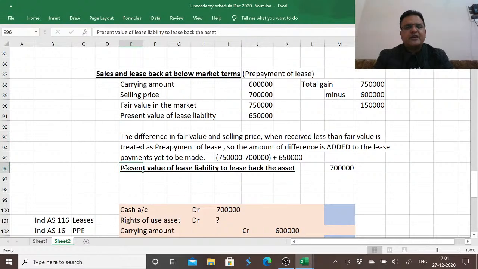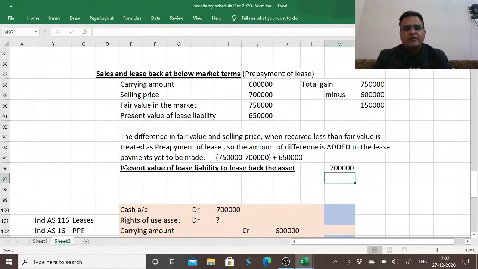So if we are paying back 7 lakh in today's terms, we'll be retaining the asset in proportion of 7 lakh against the fair value of 7,50,000. We are paying 7 lakh for an asset which has a fair value of 7,50,000 in the market, and we are retaining the right of use of an asset which has a carrying amount of 6 lakh. In the fraction for present value of lease liability, instead of 6,50,000, we'll be using 7 lakh, because that's the amount we are agreeing to pay in case of prepayment of lease.